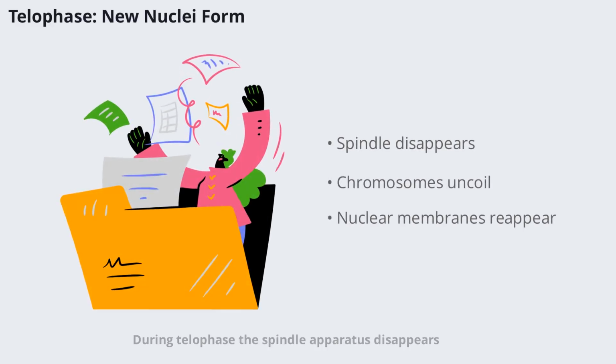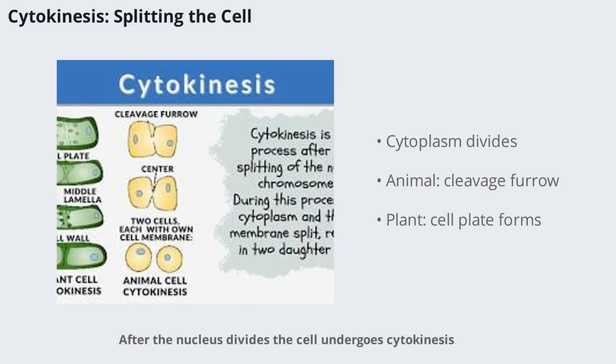During telophase, the spindle apparatus disappears and the chromosomes begin to uncoil, returning to their thread-like chromatin form. Nuclear membranes and nucleoli reappear around the two sets of chromosomes, marking the end of nuclear division. The cell is now almost ready to split into two, with each new nucleus containing an identical set of genetic material. After the nucleus divides, the cell undergoes cytokinesis, where the cytoplasm is split to form two new daughter cells.